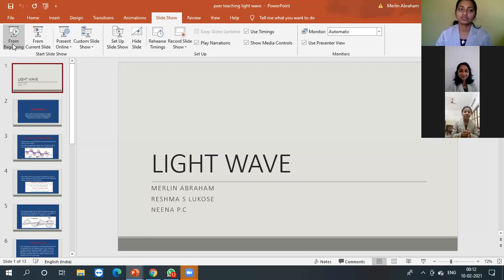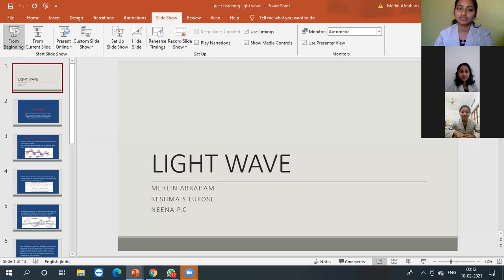So there are different types of waves, isn't it, Nina? Yes, mainly two types of waves. One is transverse waves and another is longitudinal waves. What are the differences between them? The longitudinal waves are those waves that propagate parallel to the direction of propagation of the waves. The transverse waves are those waves that propagate perpendicular to the direction of propagation of the waves. These are the two different types of waves.